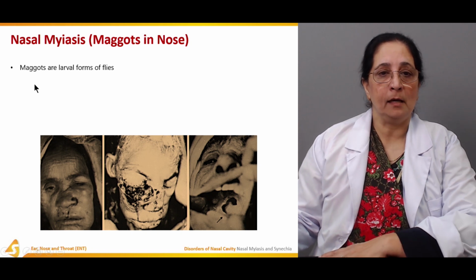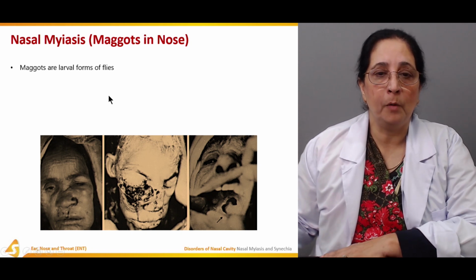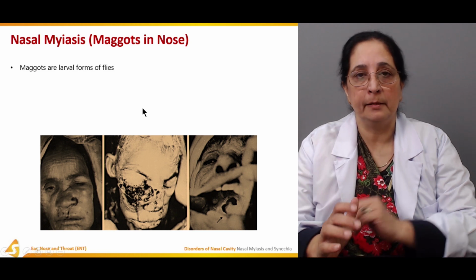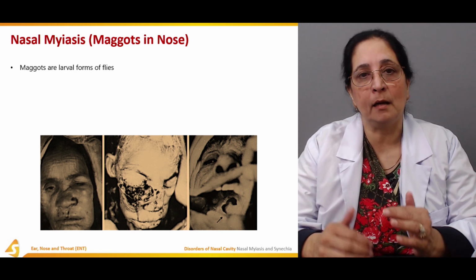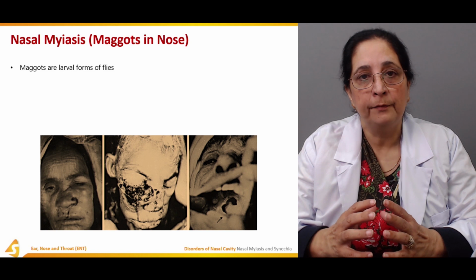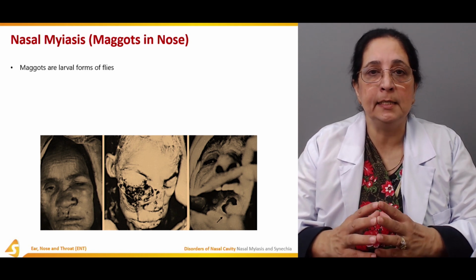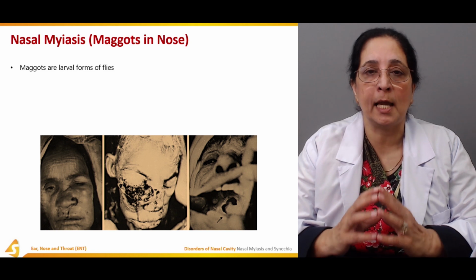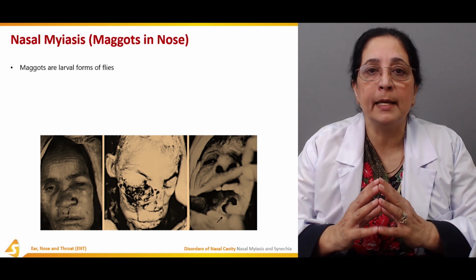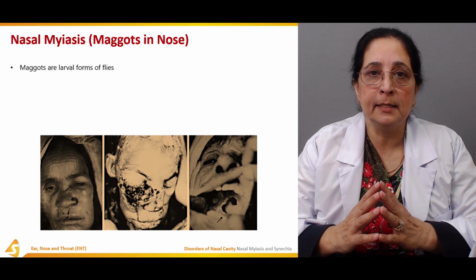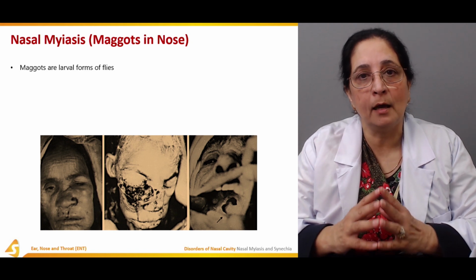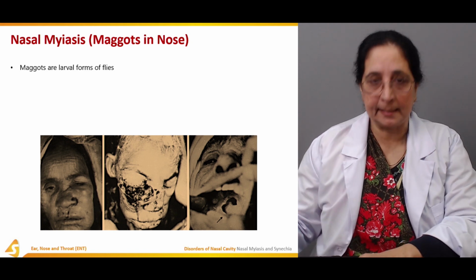Maggots are the larval form of flies, and when they are present in the nasal cavity, this condition is known as nasal myiasis.